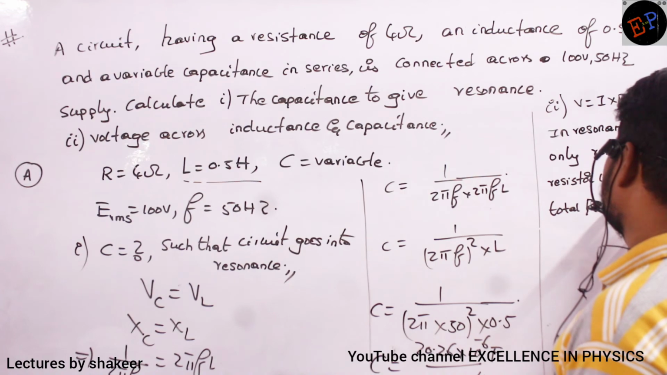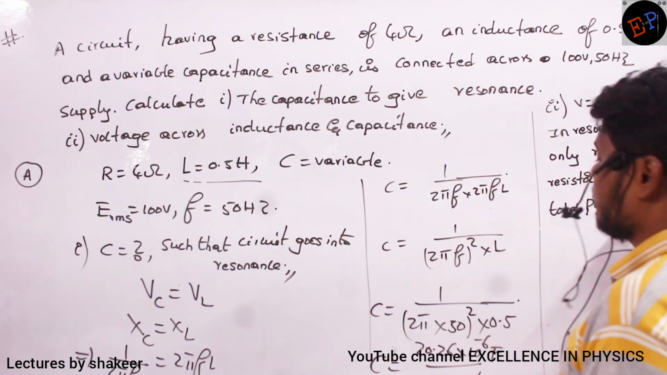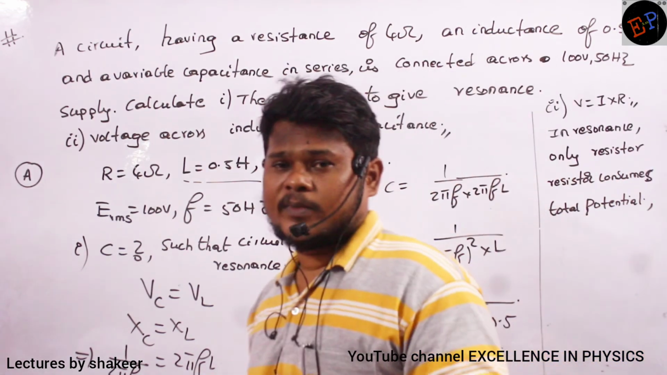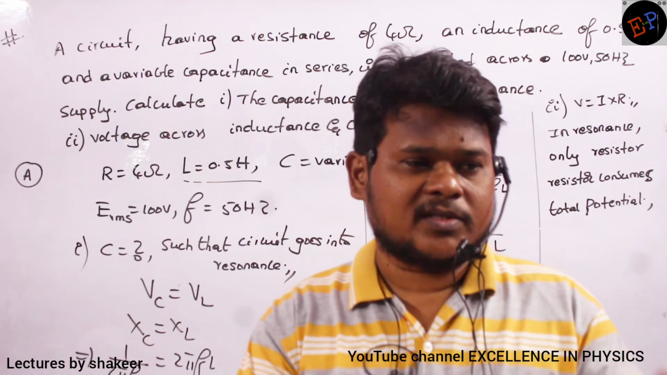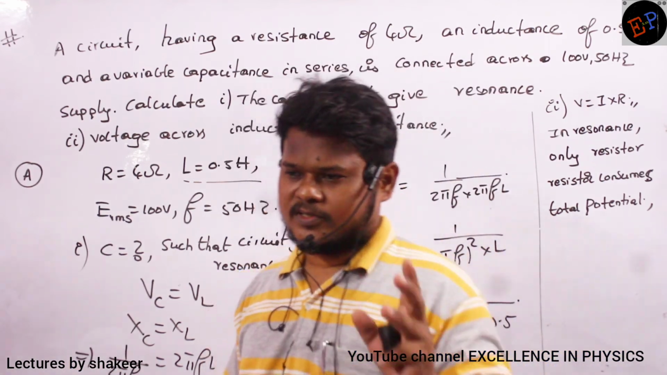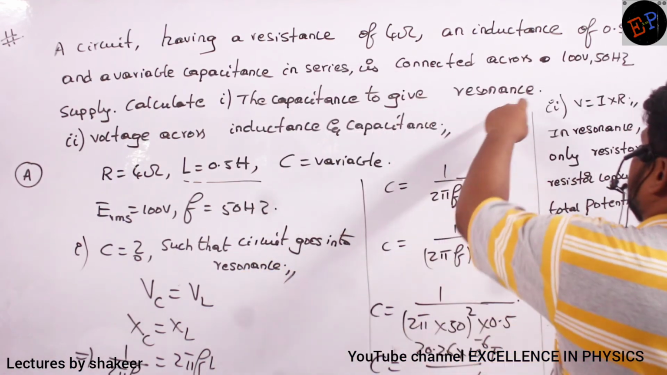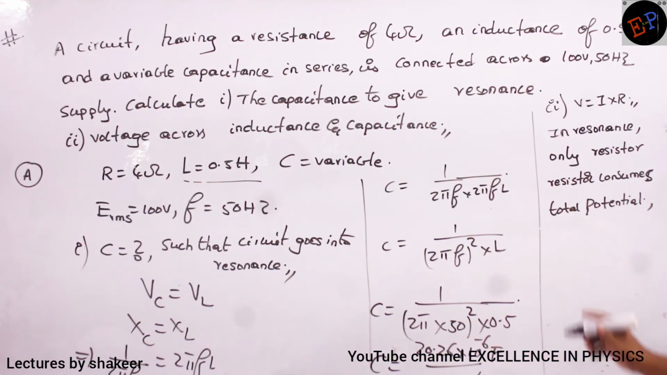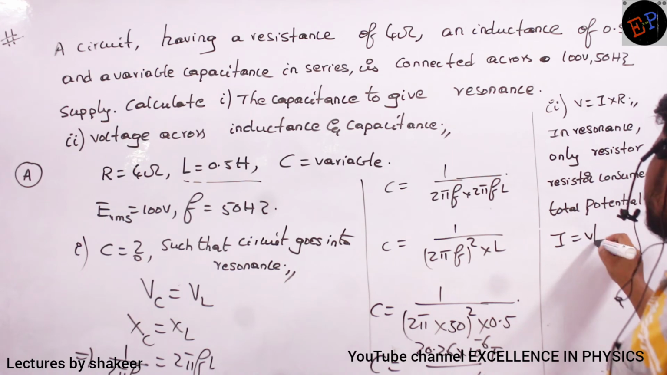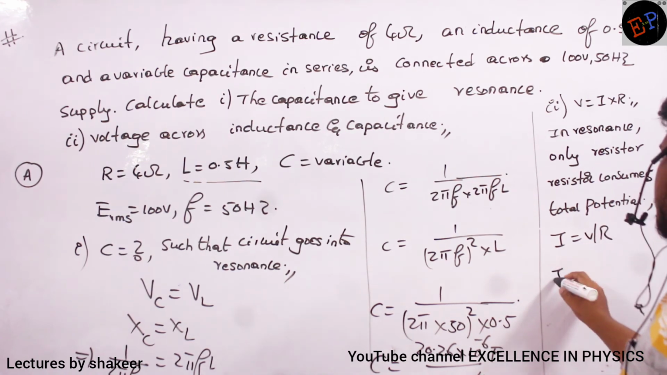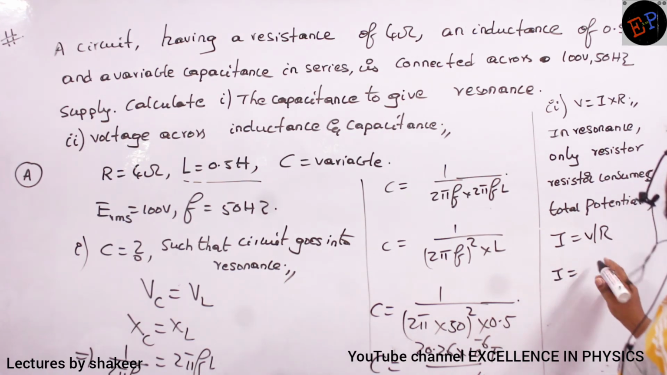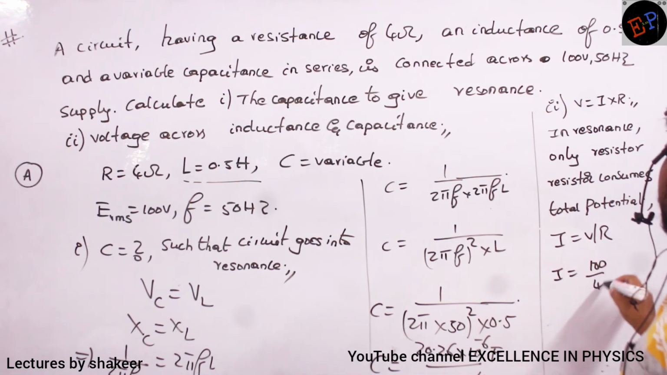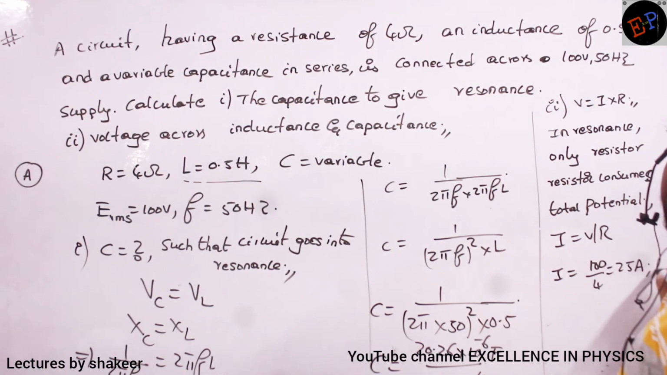Total supply potential will be taken by whom? Only the resistor, that we have already studied. Now what is the supply potential? 100. What is the resistance? 4. So directly you can say I is equal to V by R. So I is equal to 100 by 4, so 25 amperes of current will flow in the circuit.